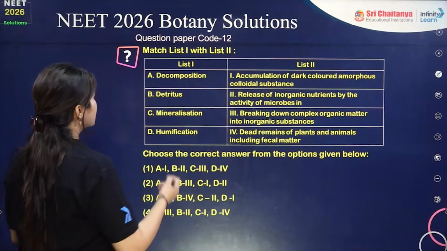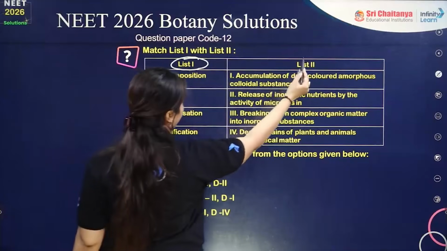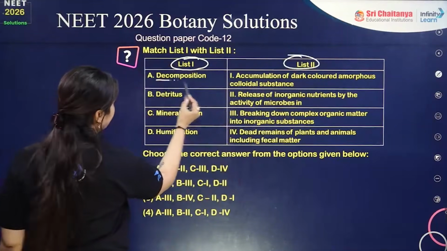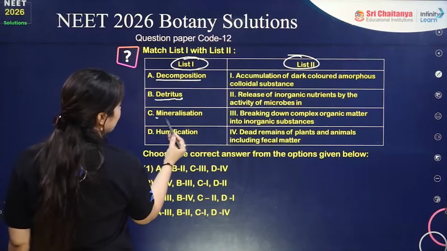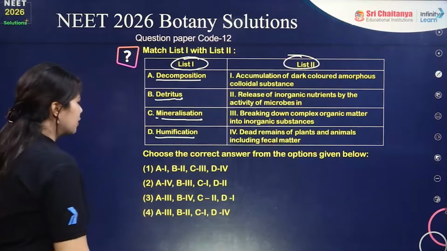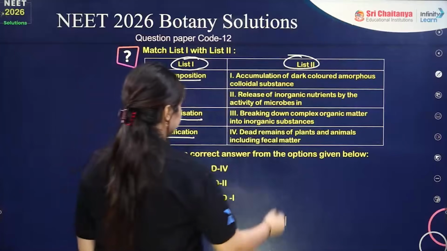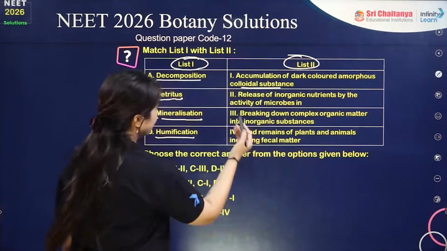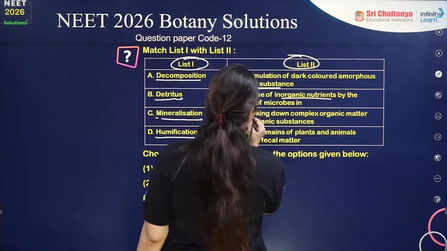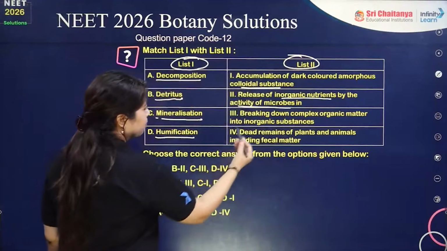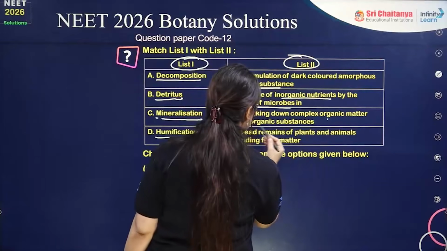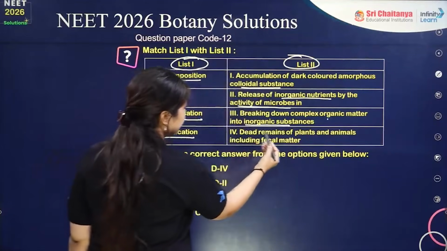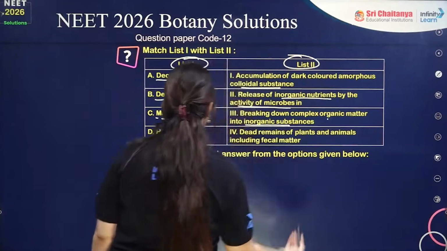So this is a match the columns question. Column 1 has decomposition, detritus, mineralization and humification. Column 2 has accumulation of dark colored amorphous humus, release of inorganic nutrients by activity of microbes, breaking down complex organic matter into inorganic substances, and dead remains of plants and animals including fecal matter.